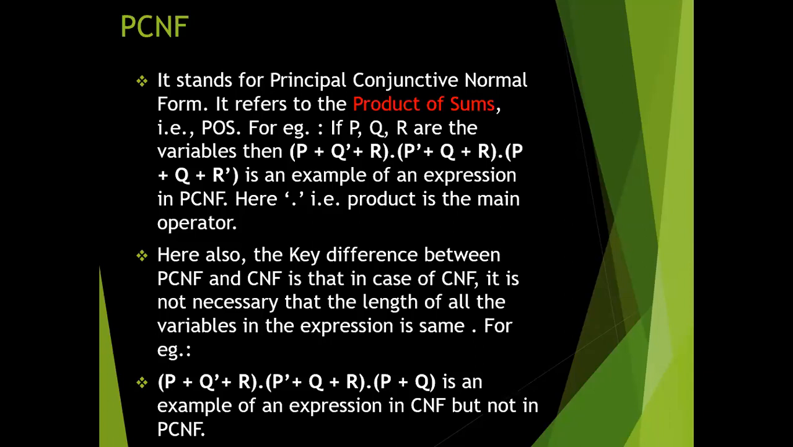And here is also a key difference between the PCNF, principal conjunctive normal form, and the CNF, conjunctive normal form. In the case of the CNF, it is not necessary that the length of all the variables in the expression is the same. The example is written below. The given example is an example of an expression in CNF but not in PCNF, because the last one is only P plus Q, and the other two are P plus Q plus R. If it is PDNF or PCNF, then the length of the expression must be the same. If it is CNF or DNF, it need not be.